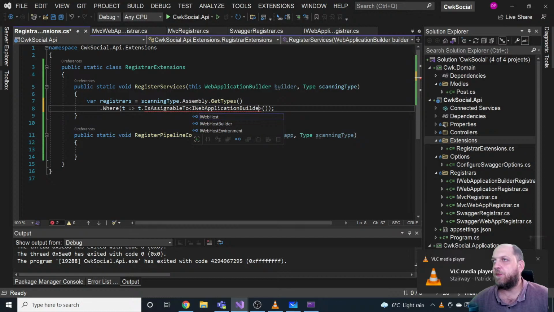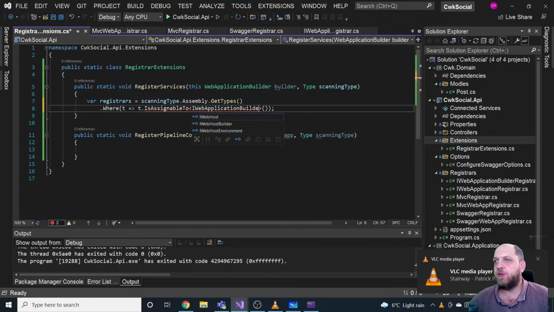Okay, what's the problem with you? Okay, it's just slow. Visual Studio is just slow. And if we go here to the WebApplicationRegister, we mark this also with an IRegister. Okay, and right now, if we go back here to our extension, we can say here where T : IRegister.